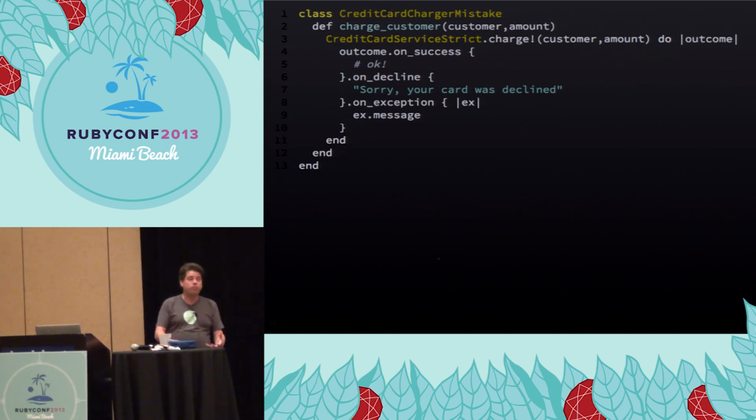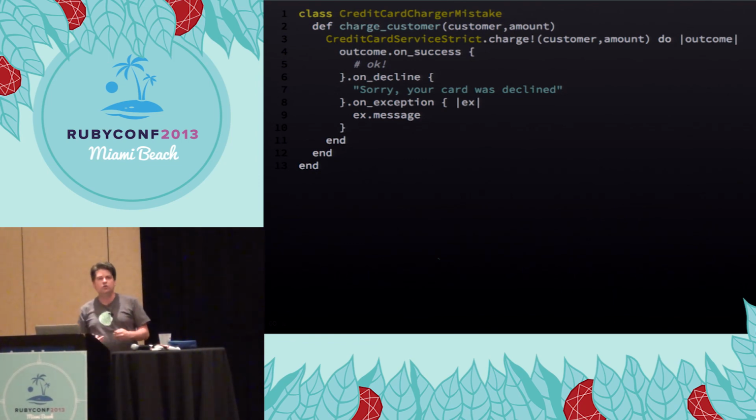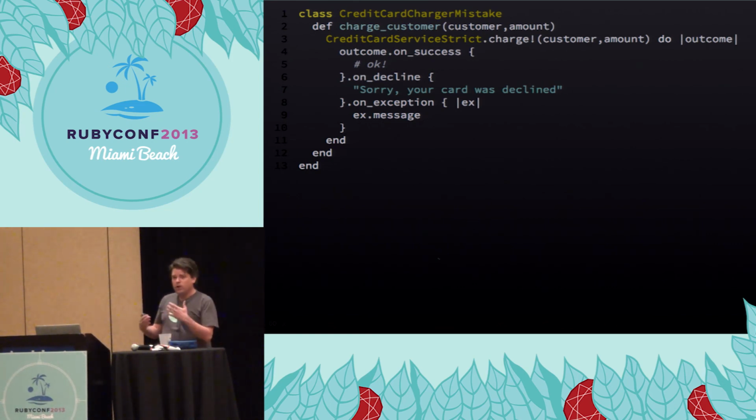And so the hope, right, the way that we prevent ourselves from making a mistake like this is we hope that our garbage collector who created our credit card service wrote enough documentation and explained things well enough that we understand, and that we read that documentation and totally understood how to use this API. So with the way that we normally do things, that's what we have. We have hope. Here, we can actually check, right?